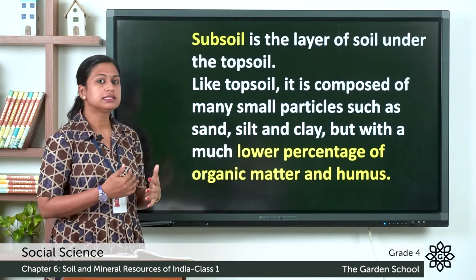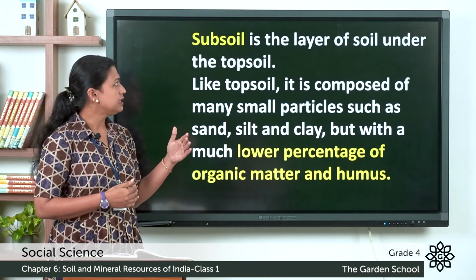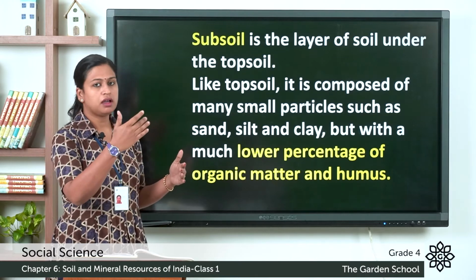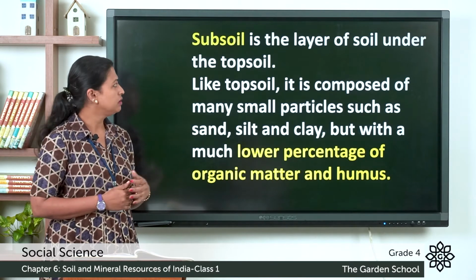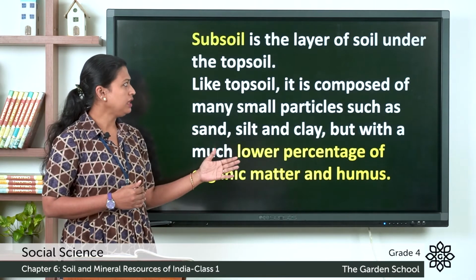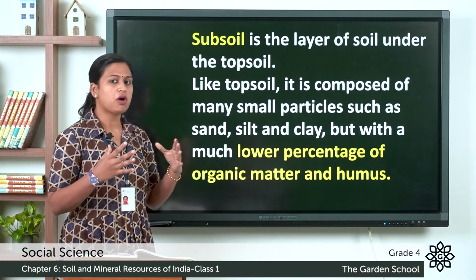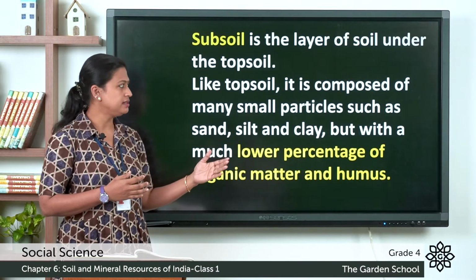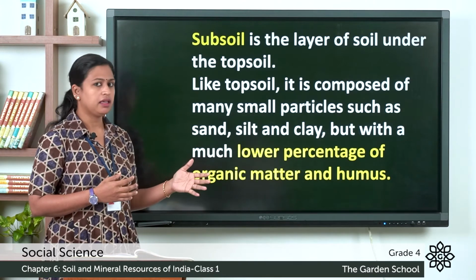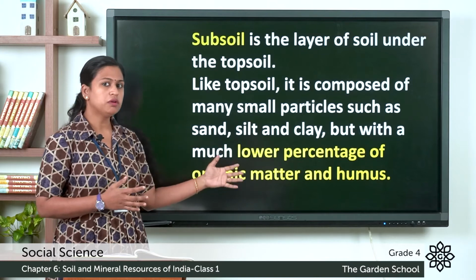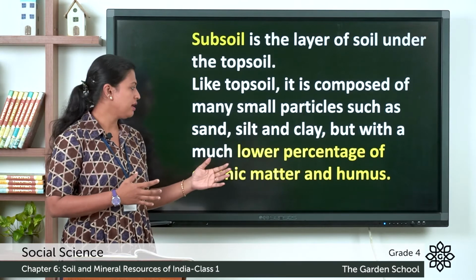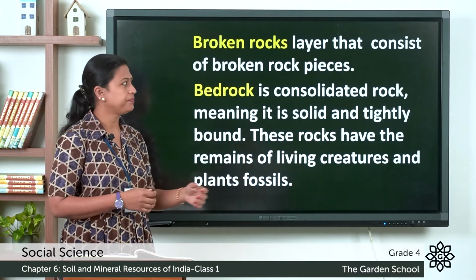Then we have subsoil. It is the layer which comes below the topsoil. Like topsoil, it is composed of many small particles like sand, silt, clay, but it has a lower percentage of organic matter and humus.